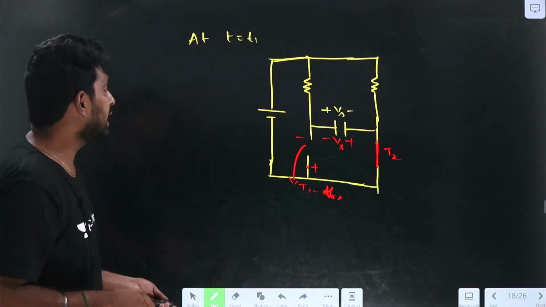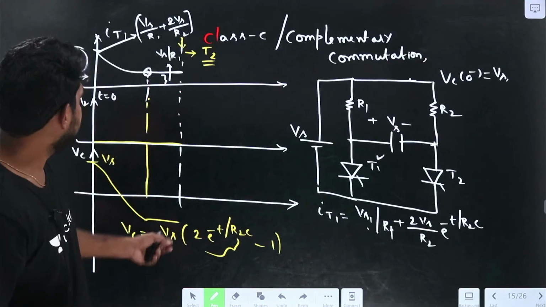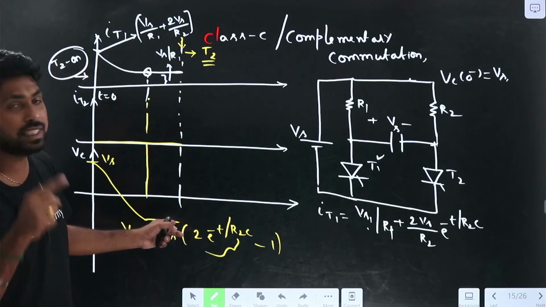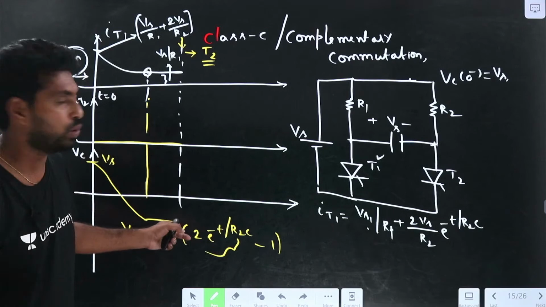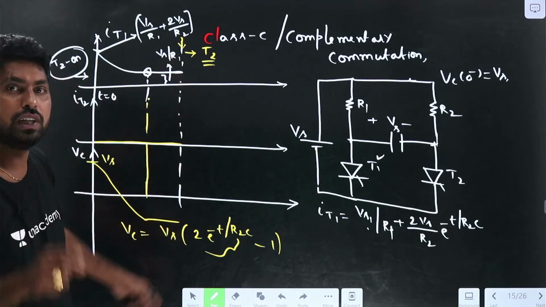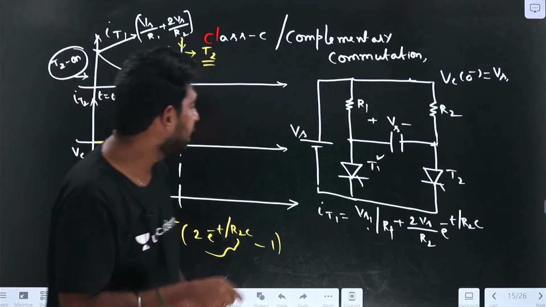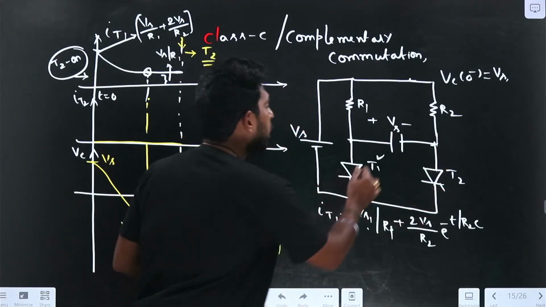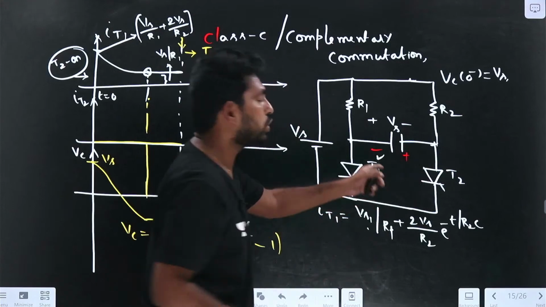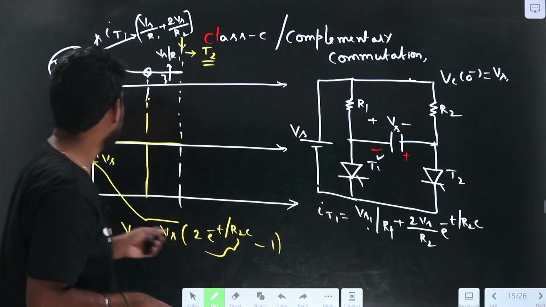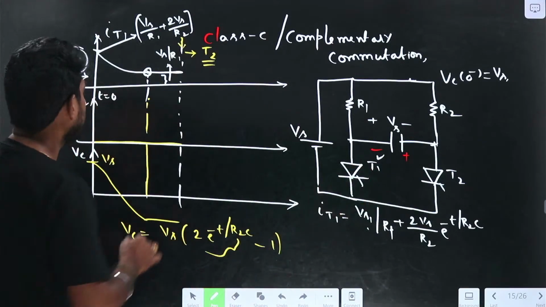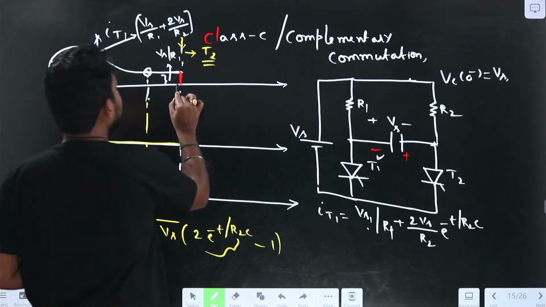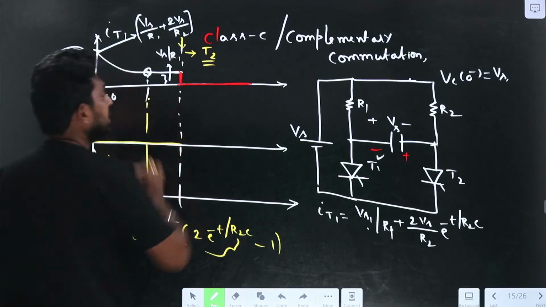So during this condition, at this instant, the capacitor is charged to minus Vs. At this instant, if I trigger T2, what happens? T2 will turn on. If T2 is turned on, because of the negative voltage here, T1 goes into the turn off state. Now T1 is in the off condition.